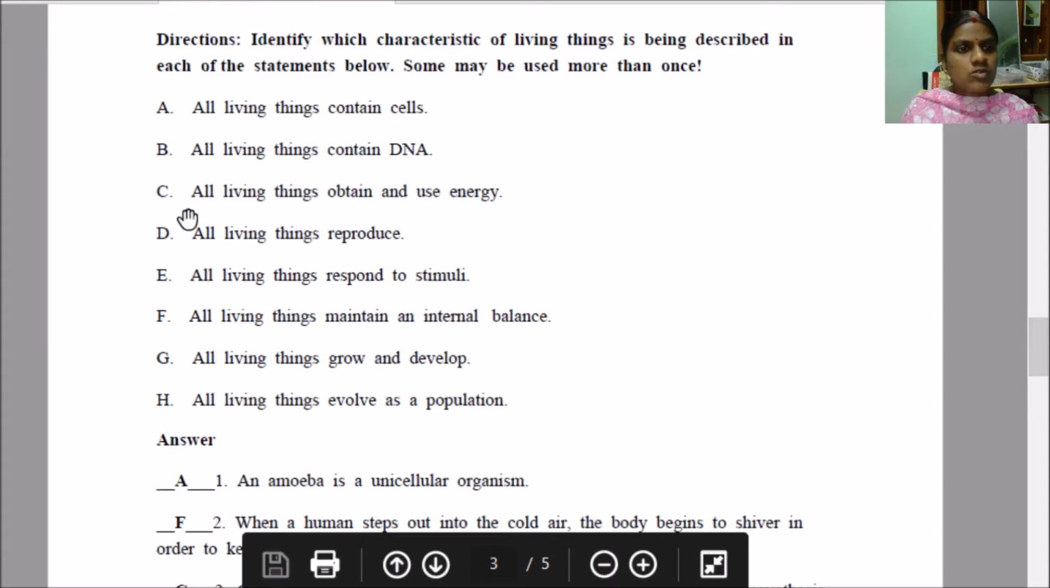Okay, so all living things contain cells. This is question number A: all living things contain cells.